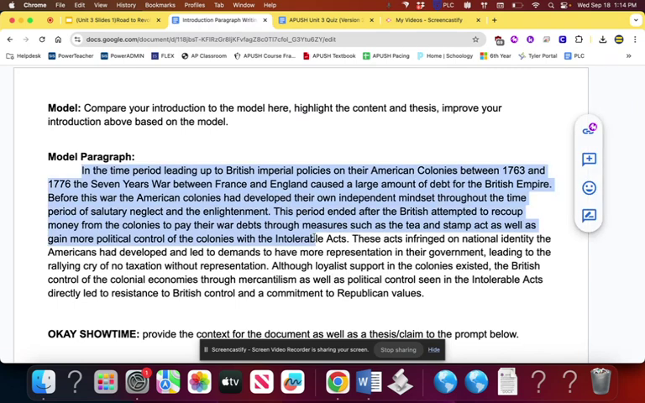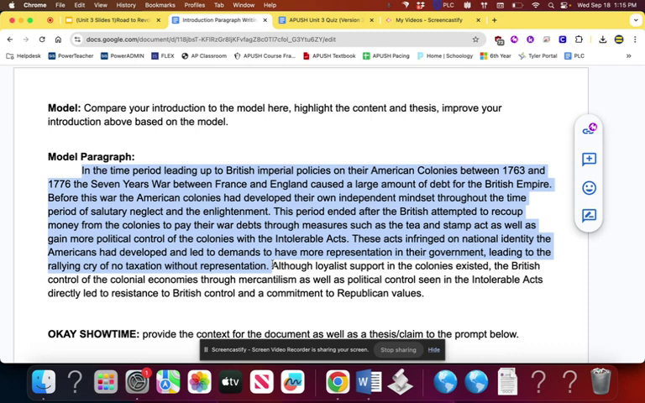We talked about writing context and thesis. So I just wanted to show for you again my model context. In a context, we must start with the words in the time period leading up to. We must also use specific ID terms, right? So we would say, like, in the time period leading up to whatever the prompt is asking you to talk about, in this case, the development of the American Revolution, right? In the time period leading up to British imperial policies on the American colonies. So, causes of the American Revolution, what was going on.